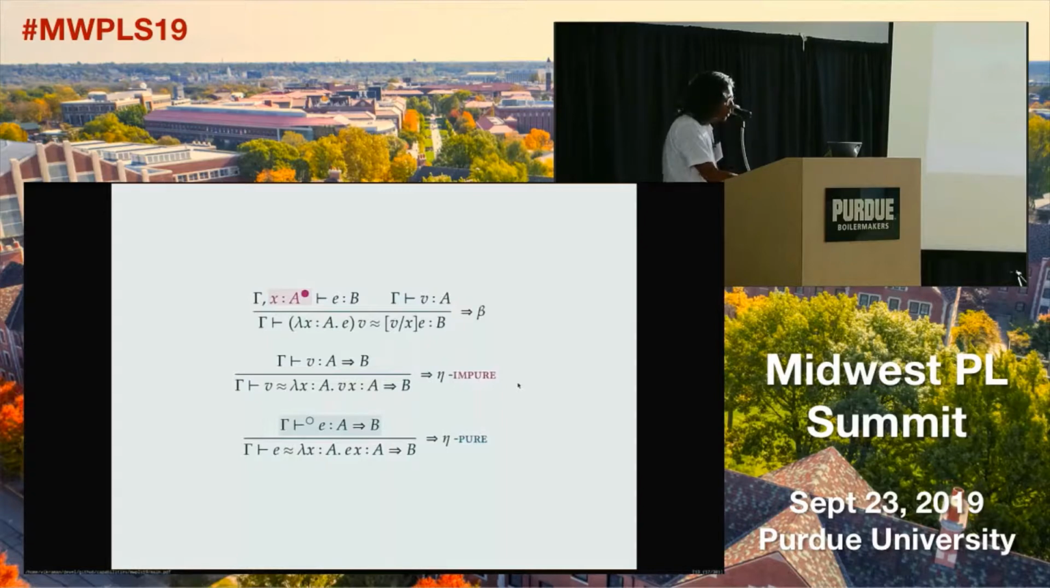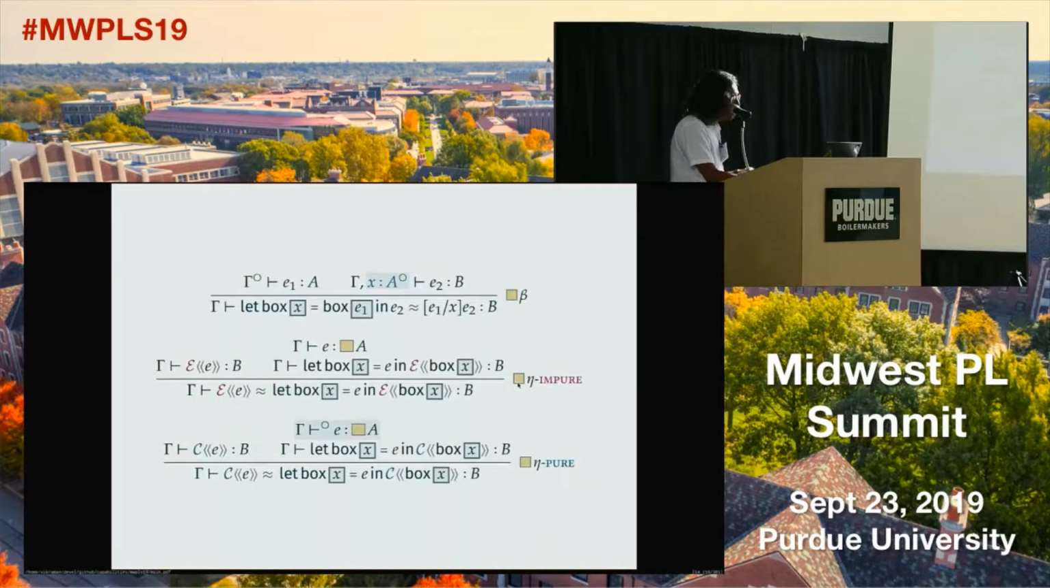Okay, so with the syntax, we also have to extend the beta laws to include the box type constructor, and we also separate them out for impure and pure. Okay. And finally, this is just syntax. It doesn't mean anything. So let's give some semantics to it and see if the syntax is actually good.